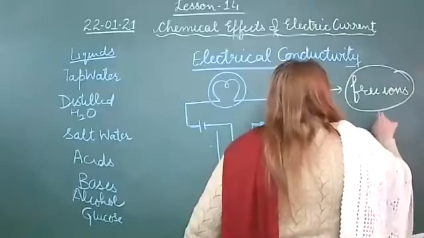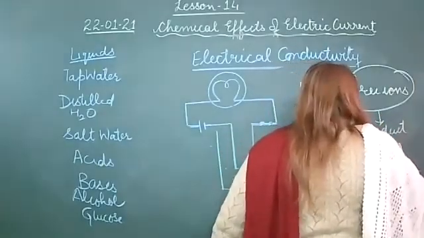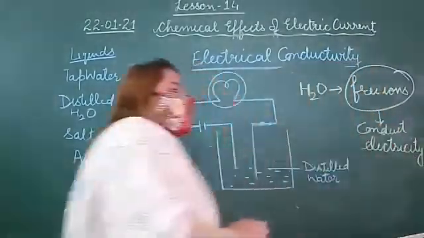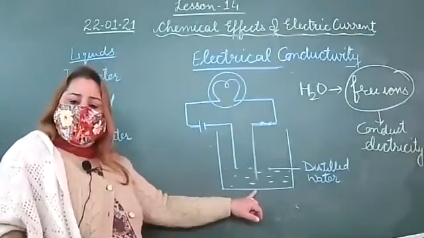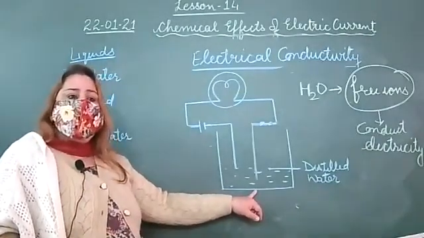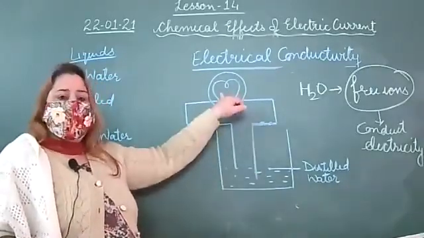Free ions conduct electricity. So this is the reason: distilled water is a pure form of water. It does not have free ions. That's why the bulb does not glow.